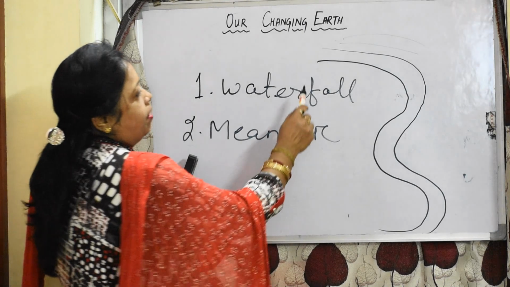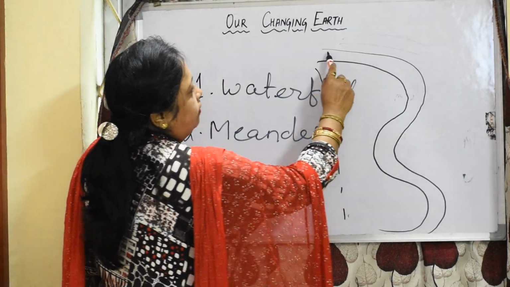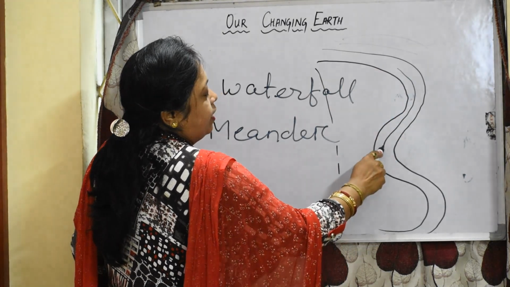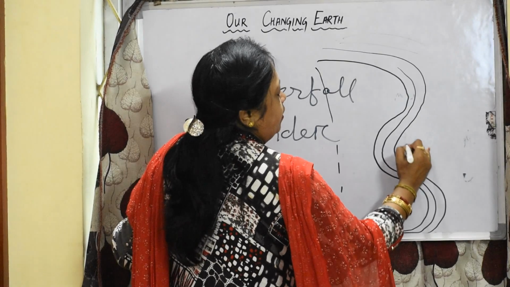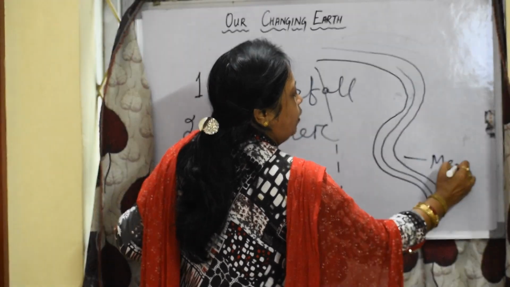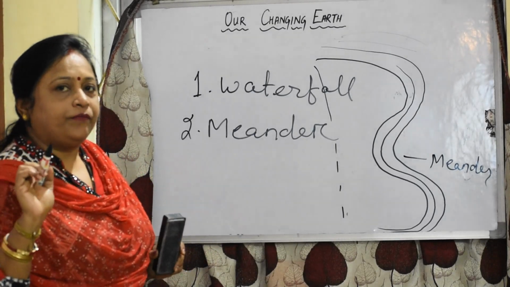The river, instead of moving straight, turns and twists. These are the things known as meanders. You look at the picture given here.